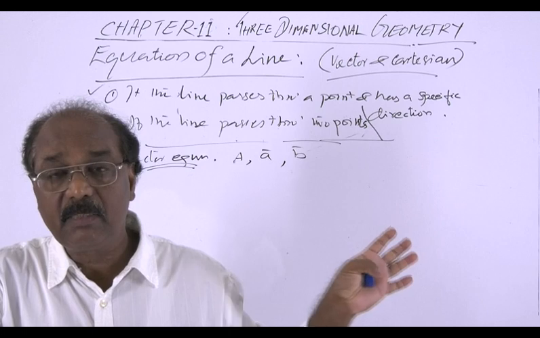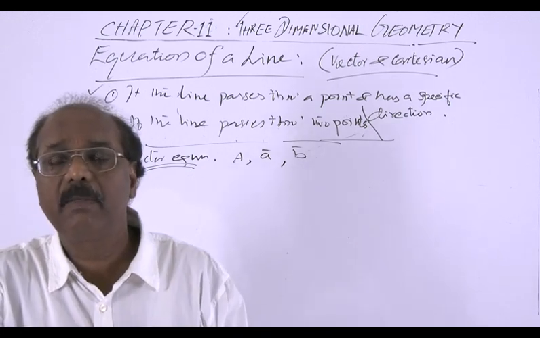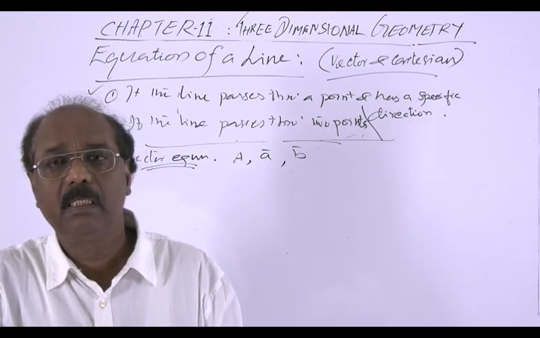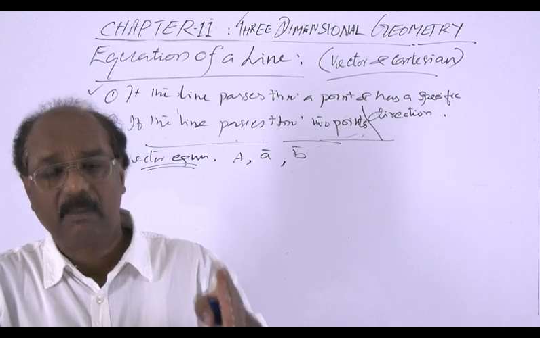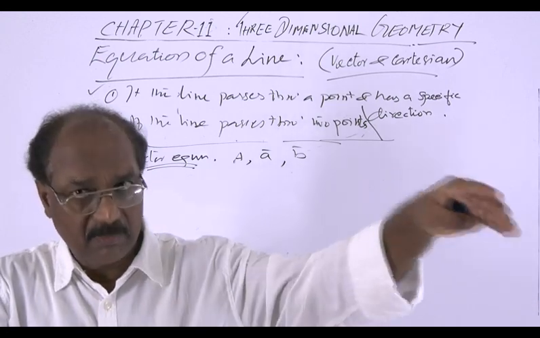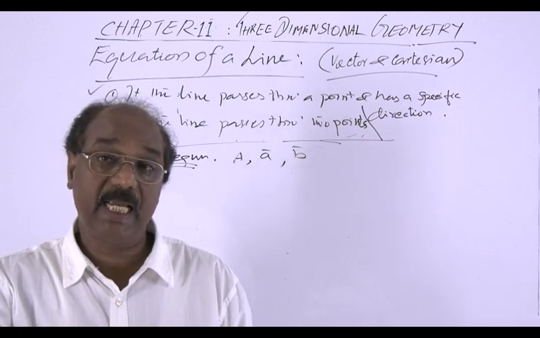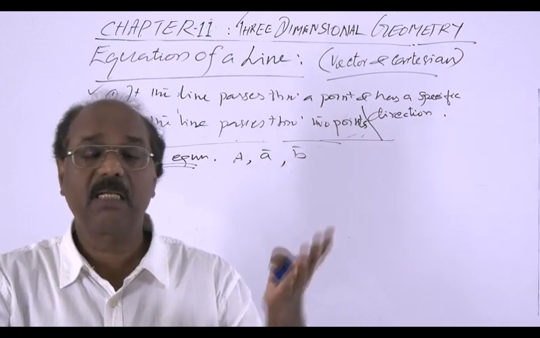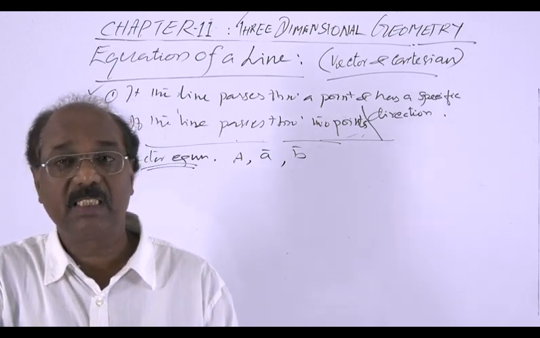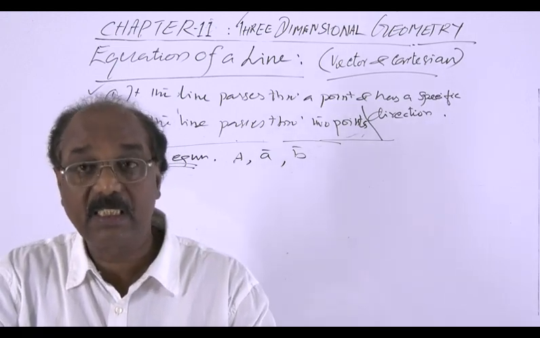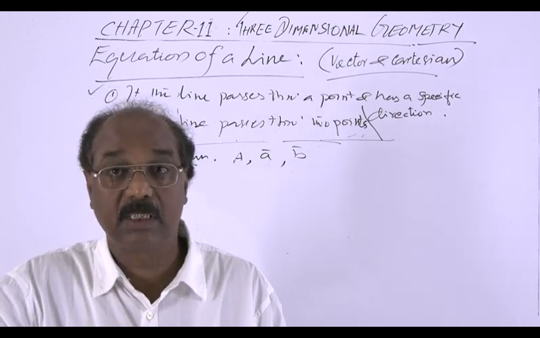Or without giving the position vector of point A, you may be given the vector B, derive the equation of the line passing through a point and parallel to another vector B, or having direction same as that of B. Or you may be given both this A and B, derive the equation passing through the point whose position vector is A and parallel to the vector B. So in any of the forms you may be asked to derive the equation.